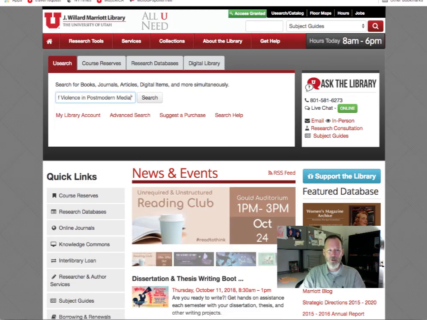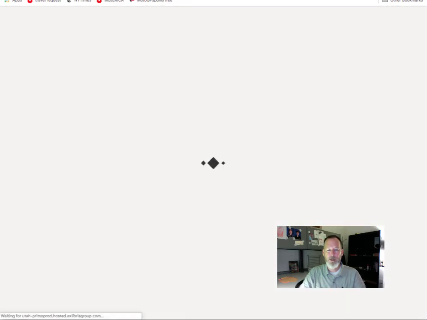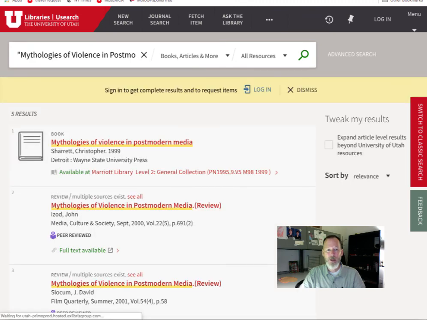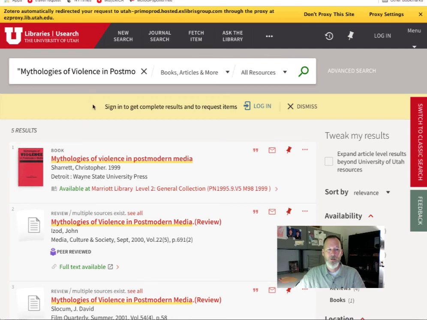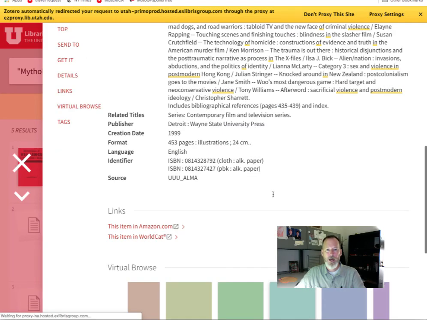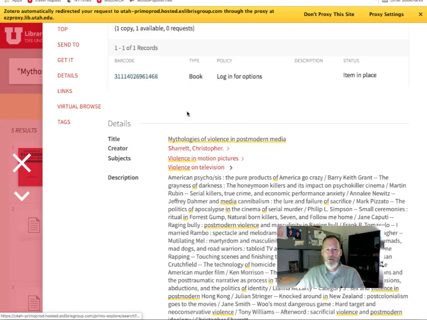So remember, you just search for something in quotes, "violence in postmodern media." I don't know if we'll have it. Oh, look at that, we have it. So if you want to see that book, you can come into the library. But if you click on something that looks interesting, you can look for Jeffrey Dahmer in the catalog too. You can click on what's called the record. Whoa. And then you can see some subjects that the Library of Congress has put in there. So if you wanted to look on violence in motion pictures, television and motion pictures can be construed as media. You get to decide what your medium for your media is.